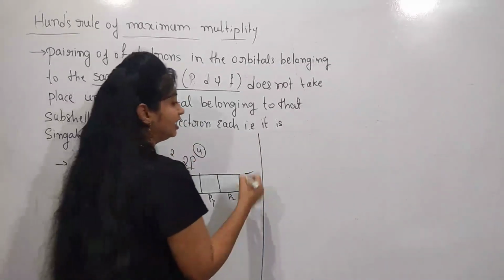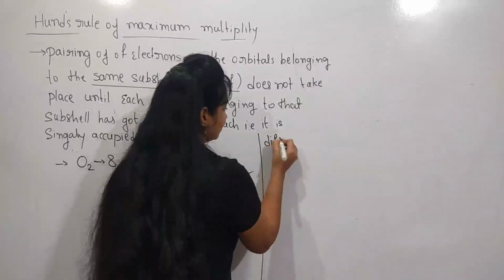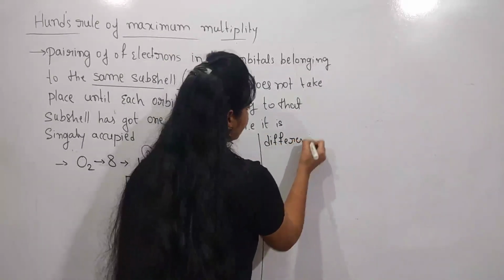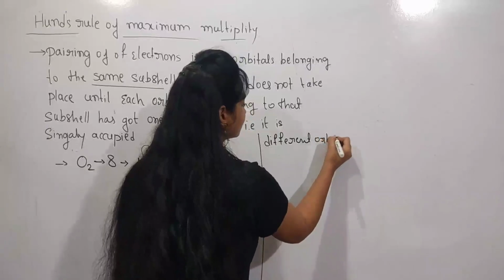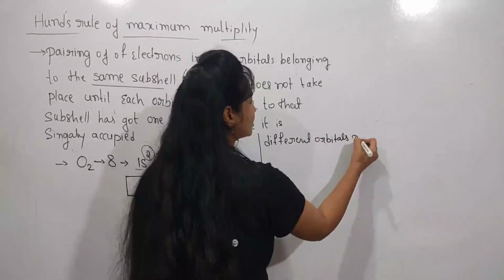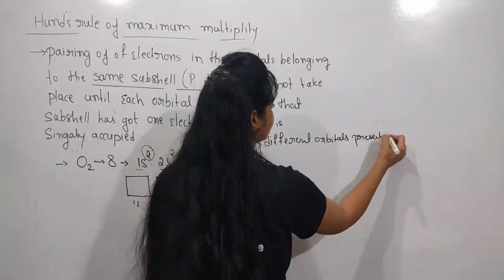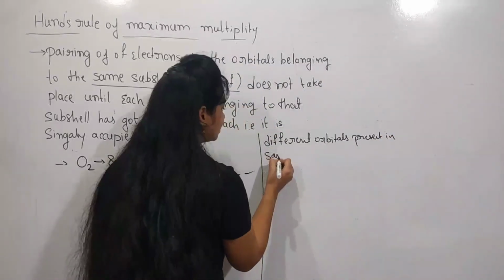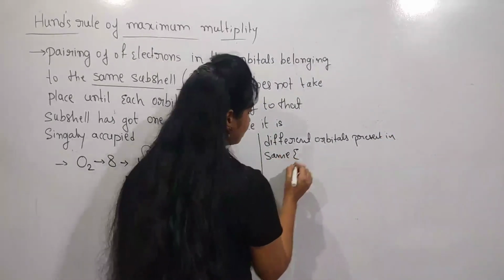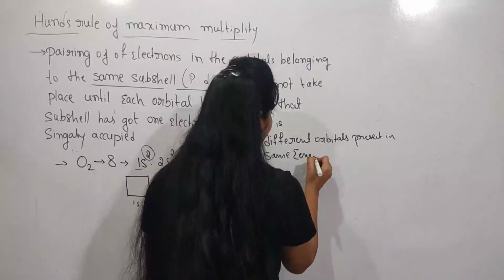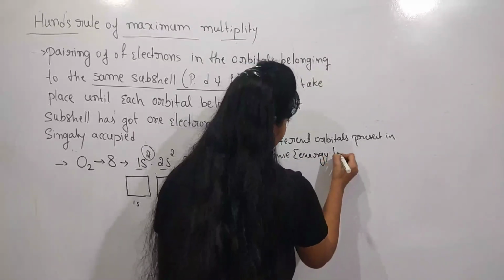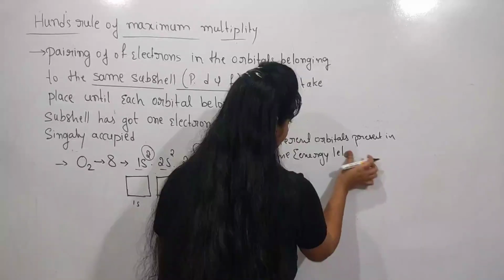Meaning the different orbitals present in the same energy level.